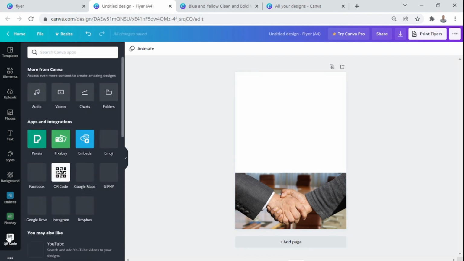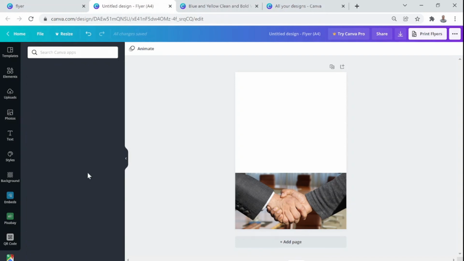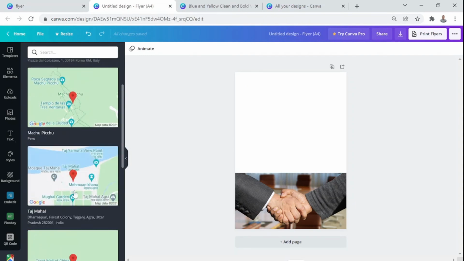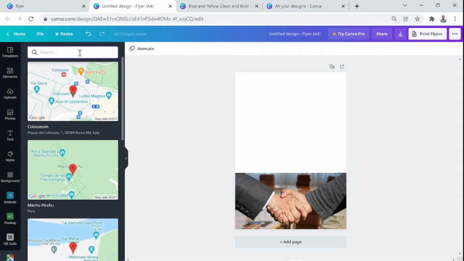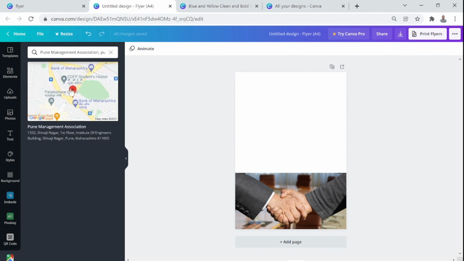Let me just close this QR code thing and go to more again. Now I want to also embed a location here. So here is an option of Google Map. So I say Google Map. Now these are some suggested things again, but I want to add my address here. So let me say, what do I say, Pune Management Association. You just search just like you search in the Google Maps page. If it finds, see, it has found, and I simply click on that, it will bring it onto my page.